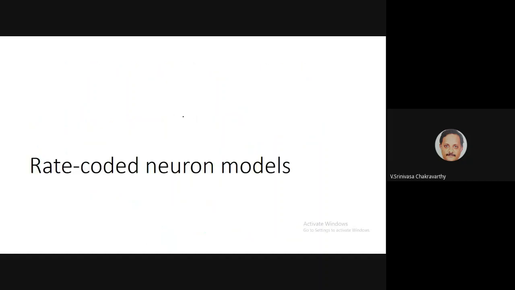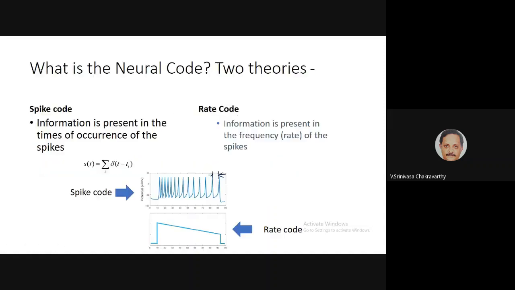Until now, we started with a very detailed model which produces spikes, the Hodgkin-Huxley model. In the Hodgkin-Huxley model, the spikes are more or less constant. The only thing is, as you increase current, the spikes also get distorted and become smoother, because the classic feature of a spike is that it should have a very sharp pointed end, and that's why it's called a spike. But in Hodgkin-Huxley, as the current is increased, it's no more spiky, it becomes a smooth sinusoid.